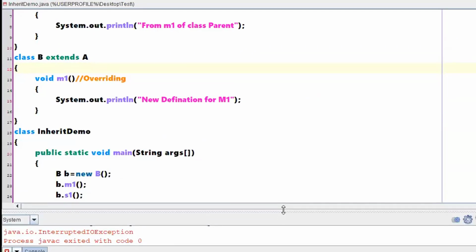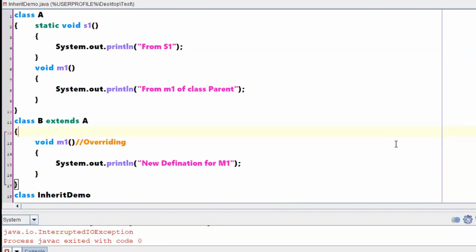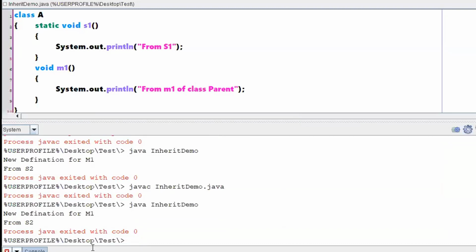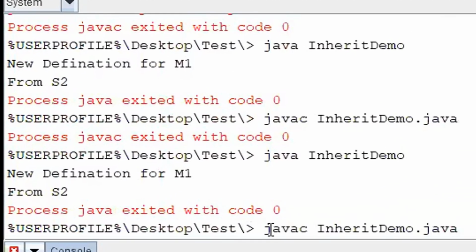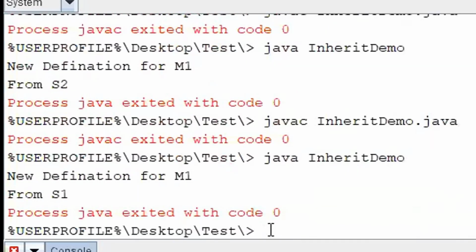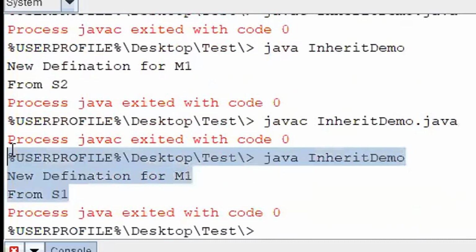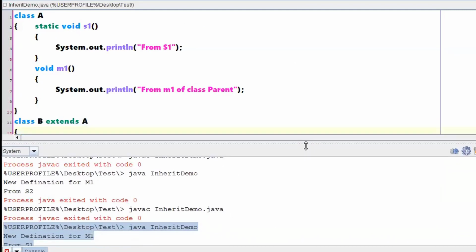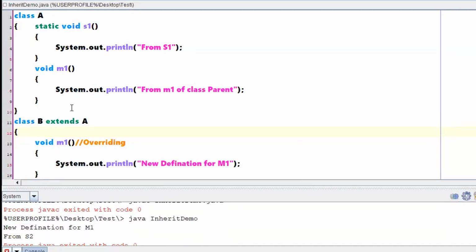From where has S2 come? Whether we have written S2? I think I didn't save the changes I have done. Okay. What has happened? It is given S1. S1 is given because when extending, all the properties are available. That means now a static void S1 is given for you, right?